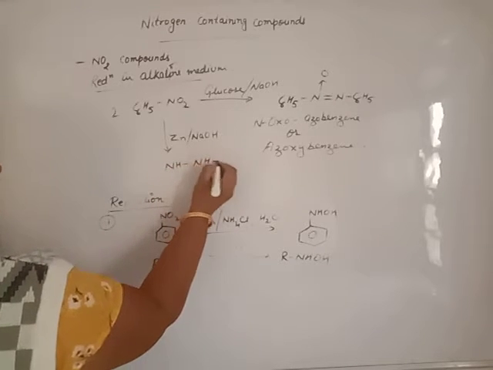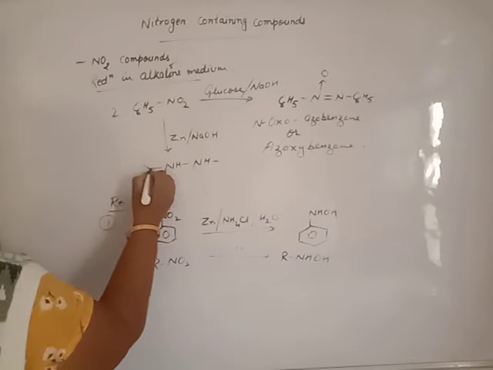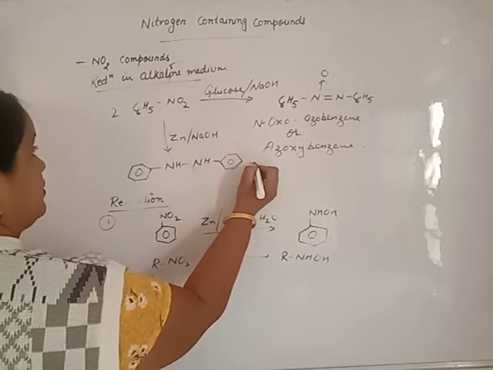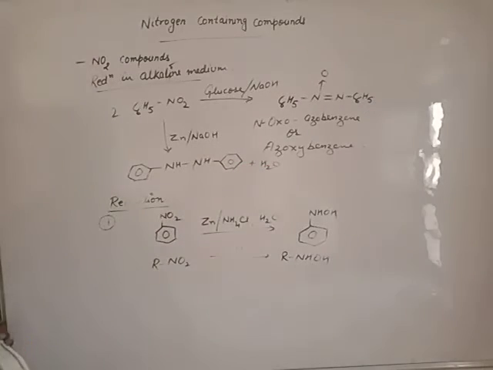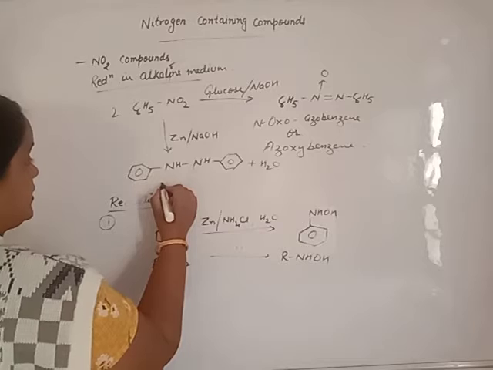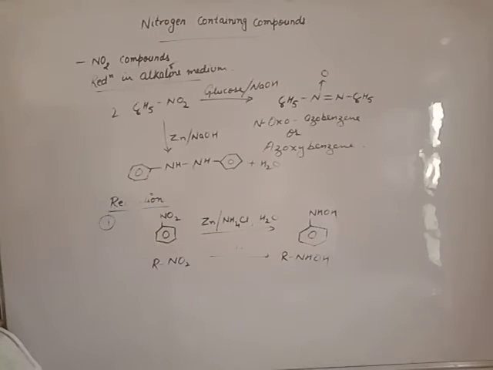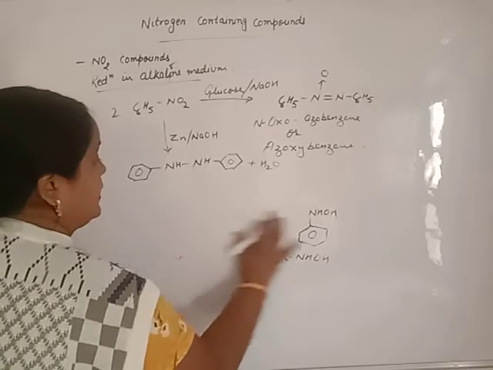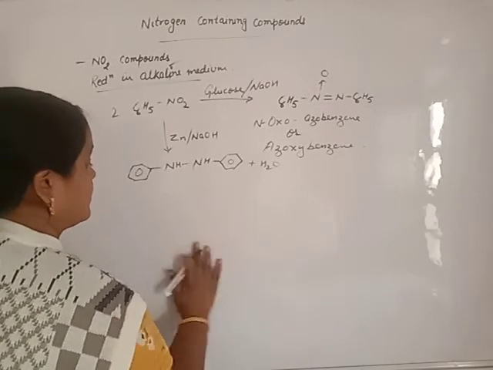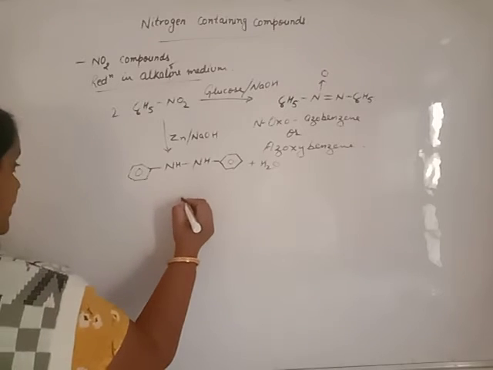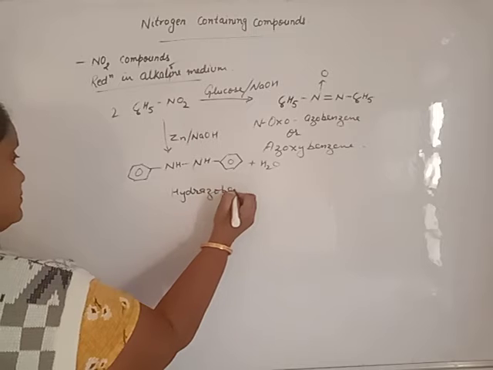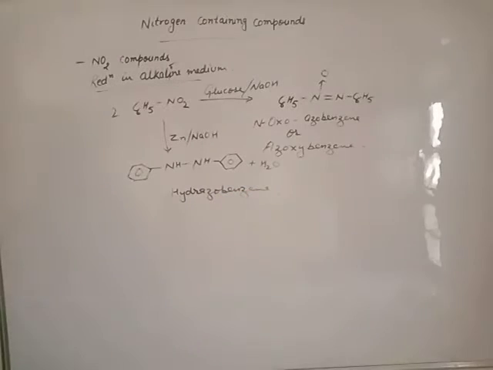Hydrazine is this one, and both the valencies of nitrogen are filled by benzene, and oxygen will be removed in the form of water. It is known as phenylhydrazine, or you can say hydrazobenzene. That is also okay.